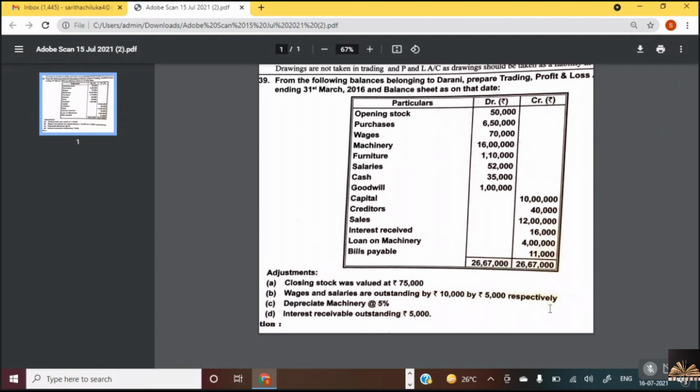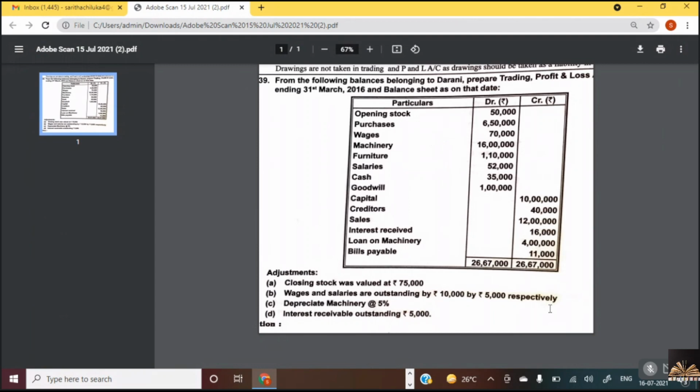What do you mean by outstanding? Outstanding refers to what the company needs to pay but didn't pay. Those are known as outstanding. Are you understanding? Outstanding expenses means the company has to pay but didn't pay. So this is given in the adjustment.